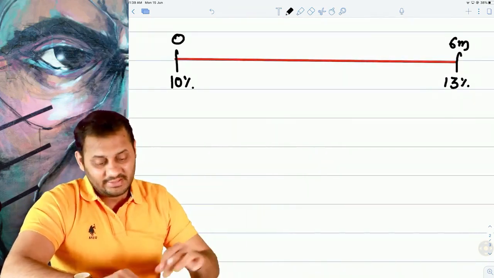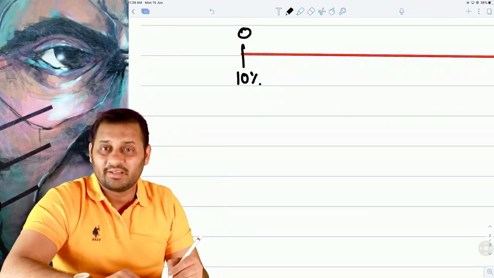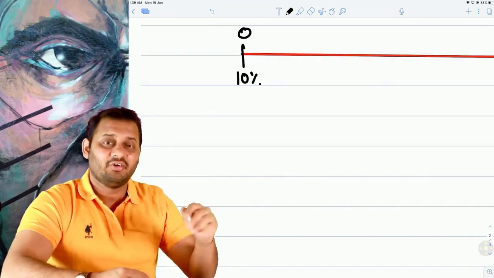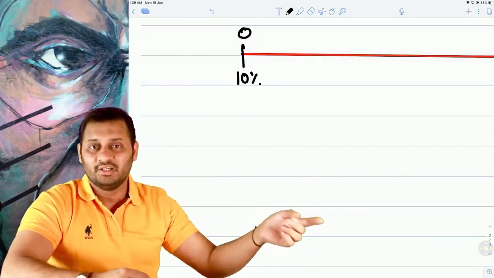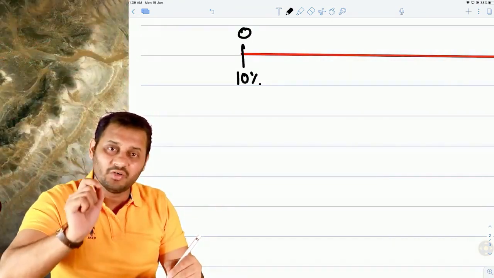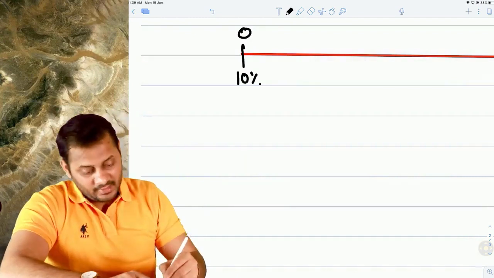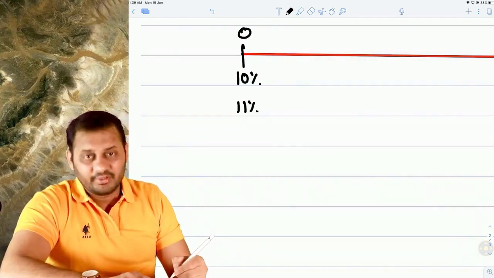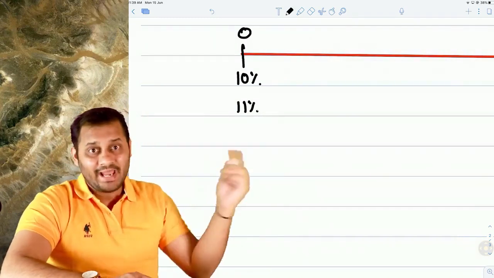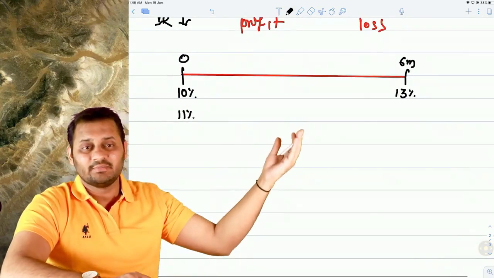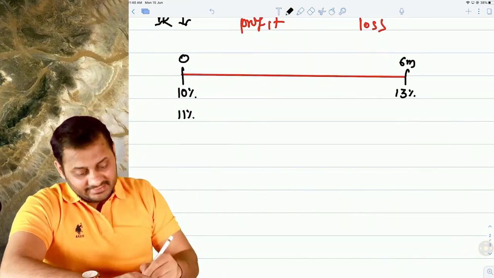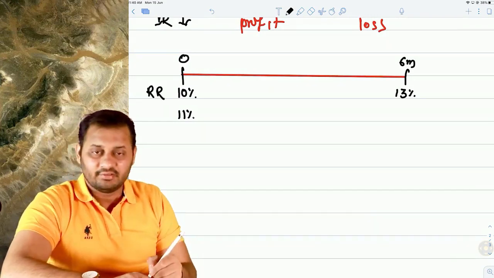Okay, so it is sure that we will take the loan after 6 months only, but we don't want to pay higher interest. In that case, you can enter into an agreement with the bank where you fix the interest rate for the future. This is called a forward rate agreement. Let's say the agreement between you and the bank is at 11%. The bank says you can come after 6 months and take the loan at 11% because we agreed on that rate.